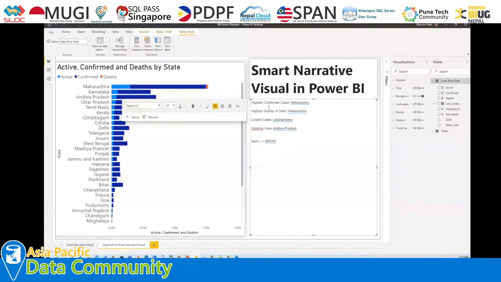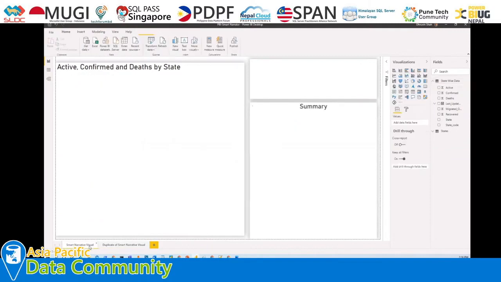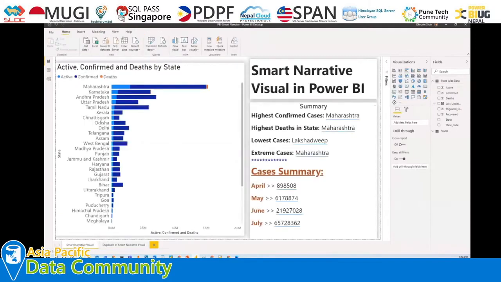Now the last part is that we just need to format this particular smart narrative visualization. So here is the toolbar that is provided. From here we can customize it like this. Basically I just provided some background color and increased the font size and all, and that is how it is going to look. So this is the basic procedure for creating this smart narrative visualization in Power BI.